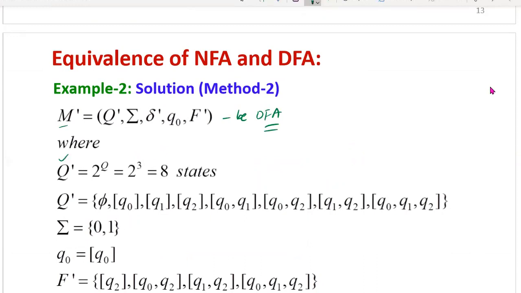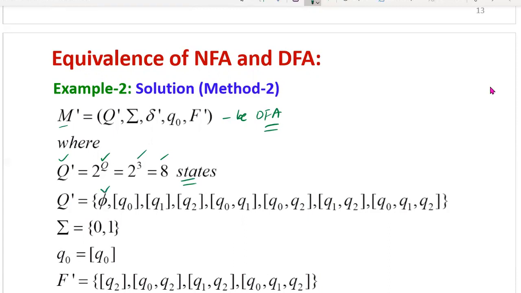Now Q' is equal to, as usual, 2 power Q. Here, mod Q, the number of states is 3, therefore 2 power 3 is 8. In total you will get 8 states. Now Q' equals all 8 states. How do we write them with combinations of the 3 states, q0, q1, q2? You can see. All are unique states, no repeated states are considered here.